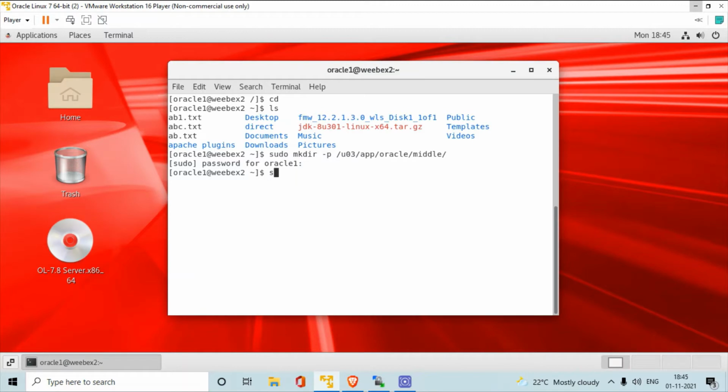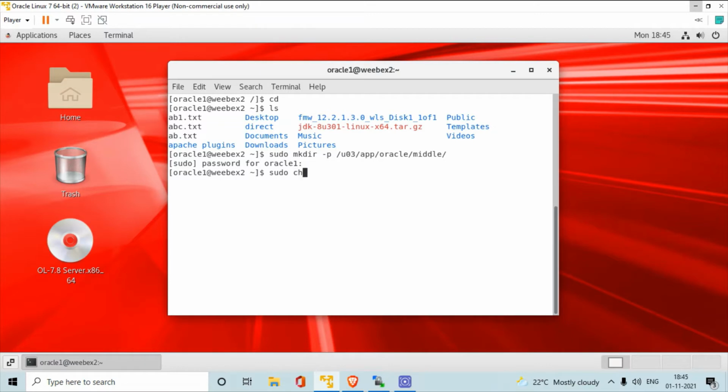After that I have to give user permissions for that root directory. Otherwise you cannot access that file as a user.